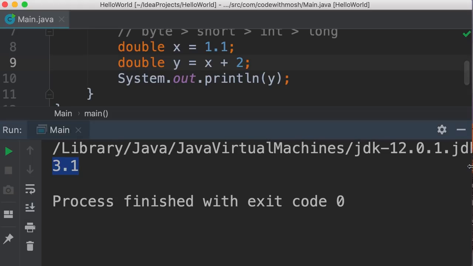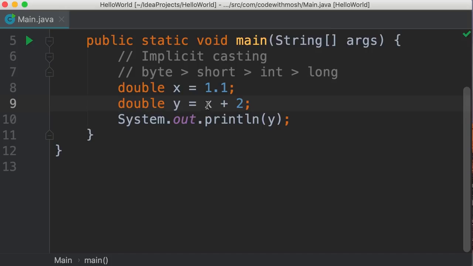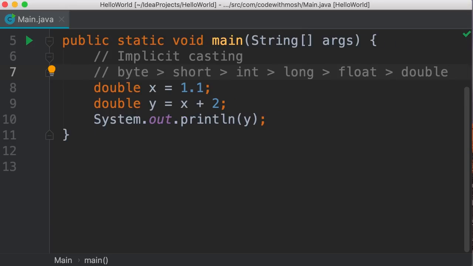Now let's see how casting happens here. In this case, we're dealing with a double and an integer. An integer is less precise than a double because in a double, we can have digits after the decimal point. So in this example, Java is going to automatically cast this integer to a double. So that will be 2.0. And then 2.0 will be added to 1.1. Okay. So back to this chain. Here we're going to have float and then double. So as a general rule of thumb, implicit casting happens whenever we're not going to lose data. There is no chance for data loss.